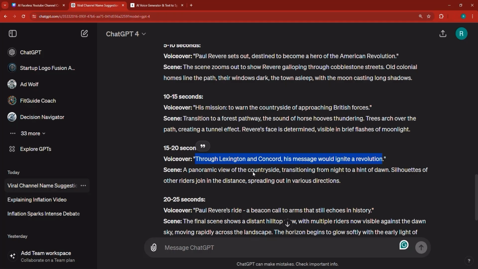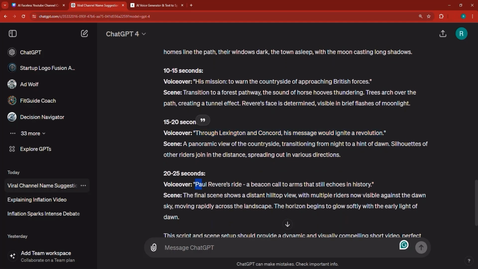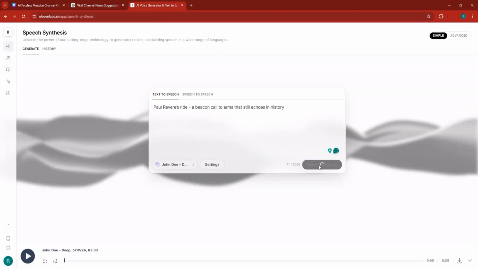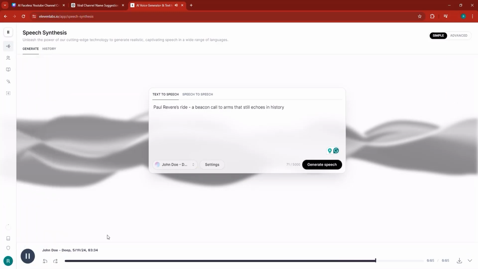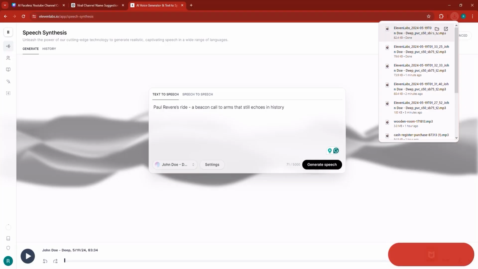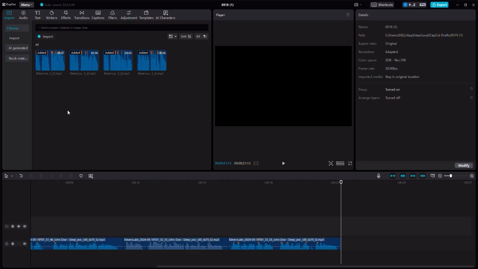And finally, we have one last voiceover, which is this one, Paul Revere's Ride, and so on and so forth. So let's copy that. Go back here and place it in. Paste. Generate speech. Paul Revere's Ride, a beacon call to arms that still echoes in history. That's pretty much it. So right now, all I need to do is to download the other voiceover, which I did, and to import this voiceover right here.